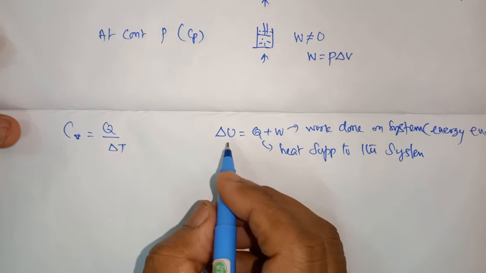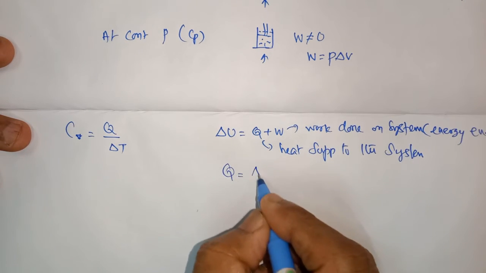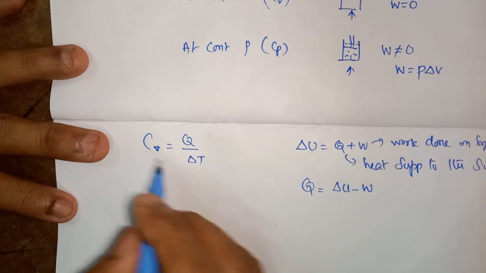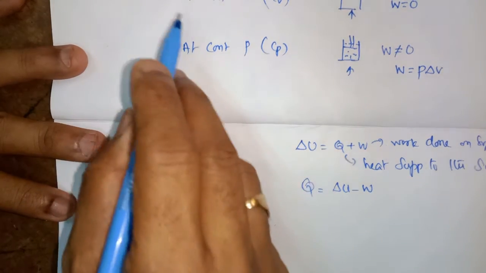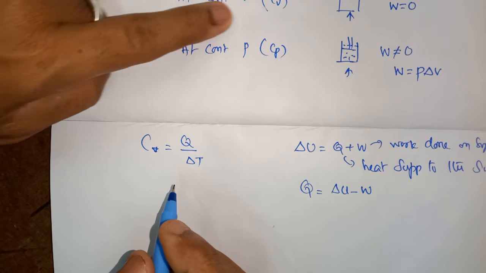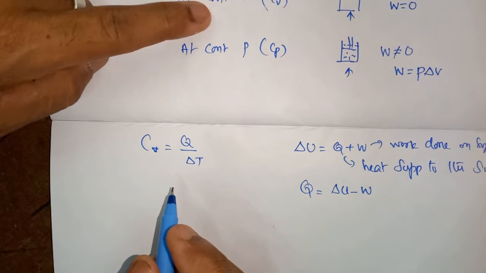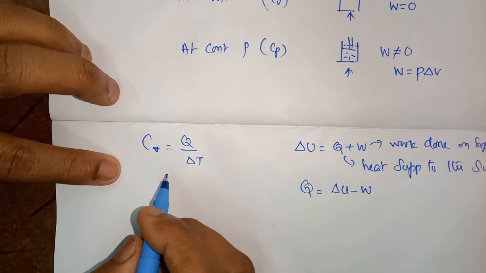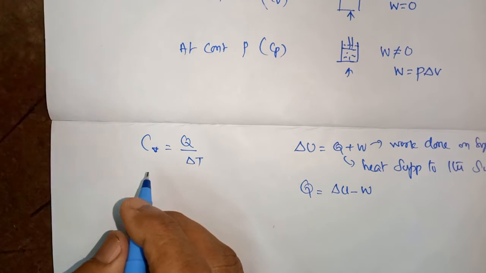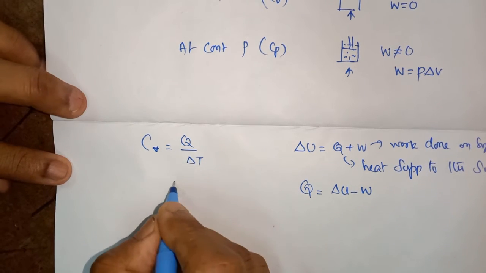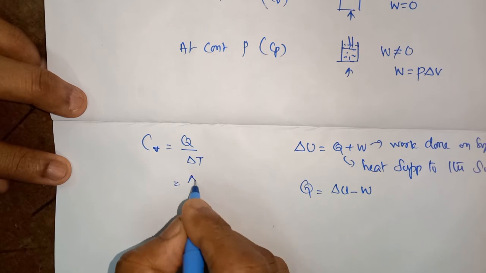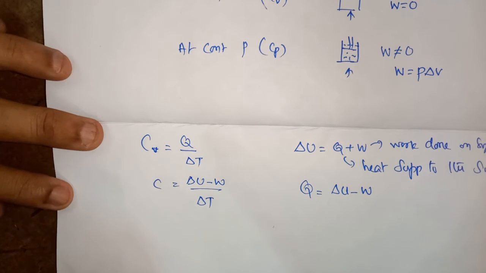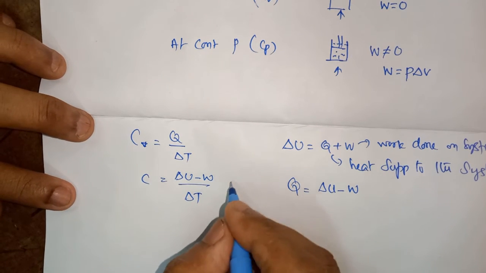Then I find the Q value: it is del U minus W. I take this equation to find CV, the heat capacity at constant volume. C is equal to Q by del T, that is C is equal to (del U minus W) by del T. Now what is W here?